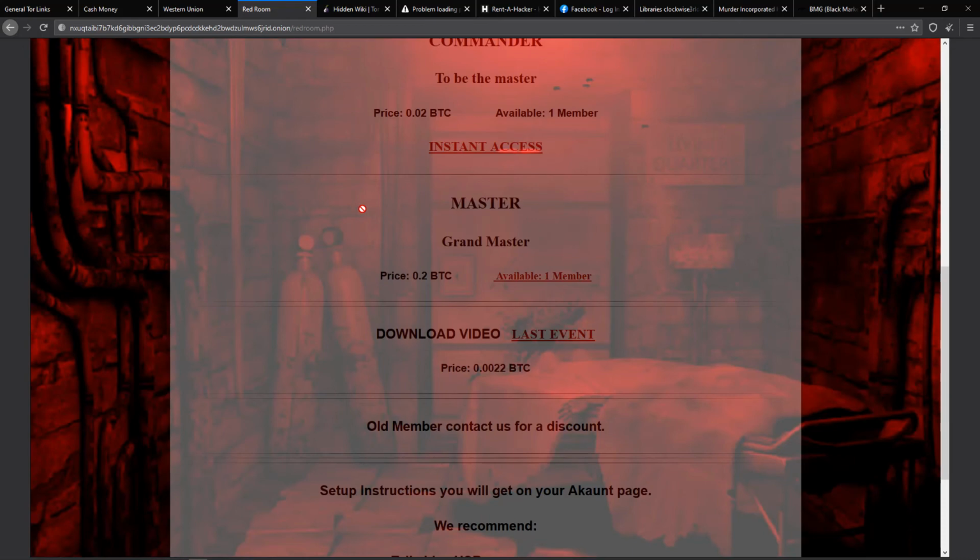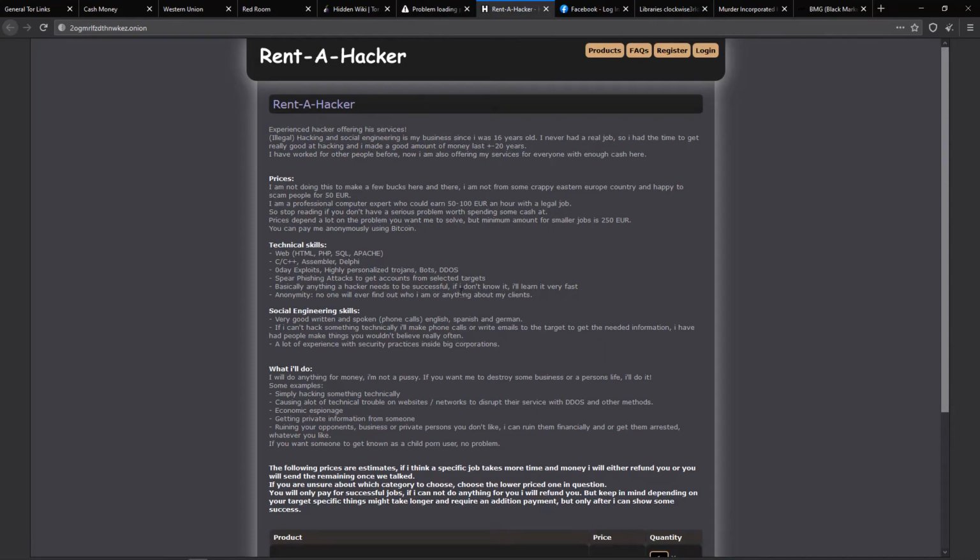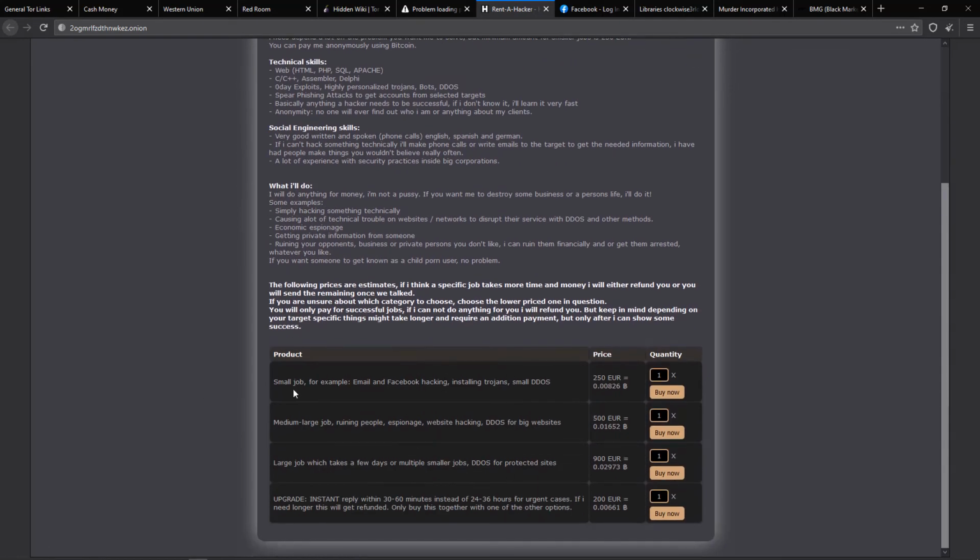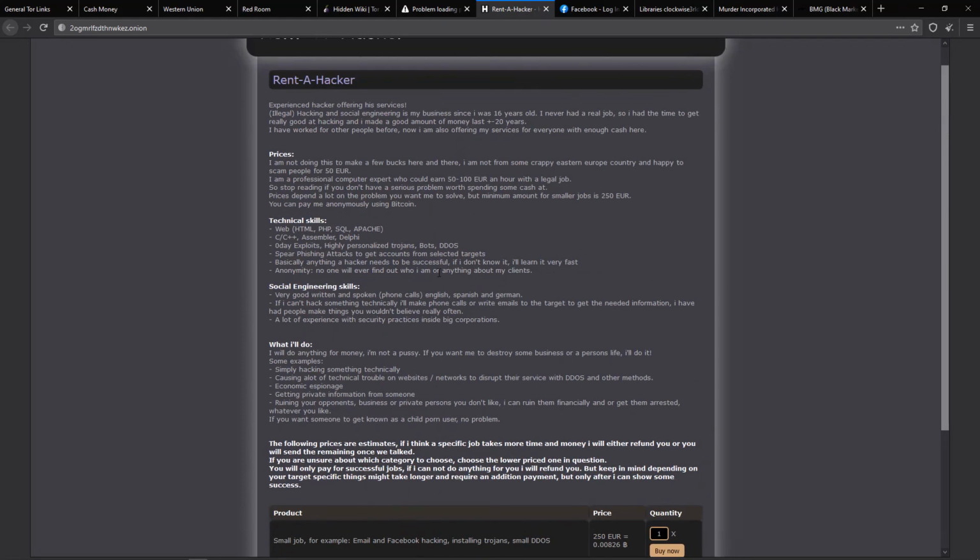And then there is something very common, which is renting a hacker. Here you can see that there are different packages available. A small job, for example email or Facebook hacking, you just have to pay 250 euros. For medium hacking, ruining people, meaning you can ruin someone's life, social life, just by paying some amount. And here a larger job which takes a few days, or multiple small jobs, or DDoS protected sites, this much amount. So you can see that these are the types of things people can do in the deep web.